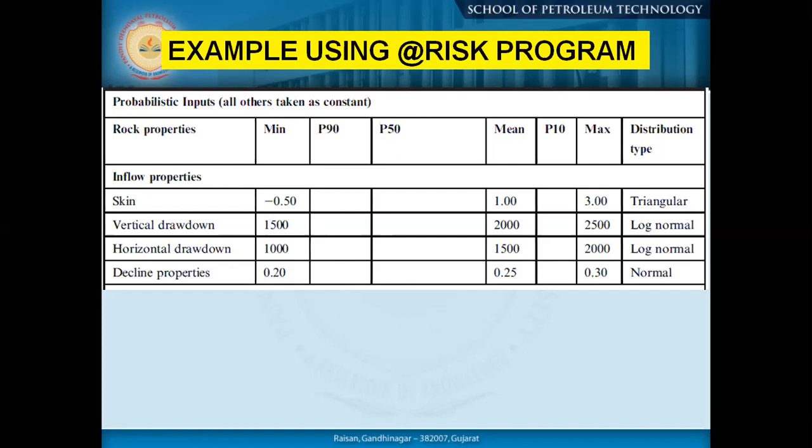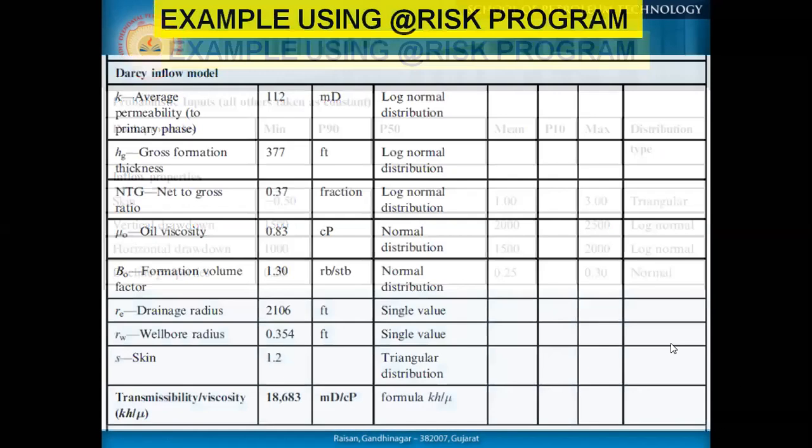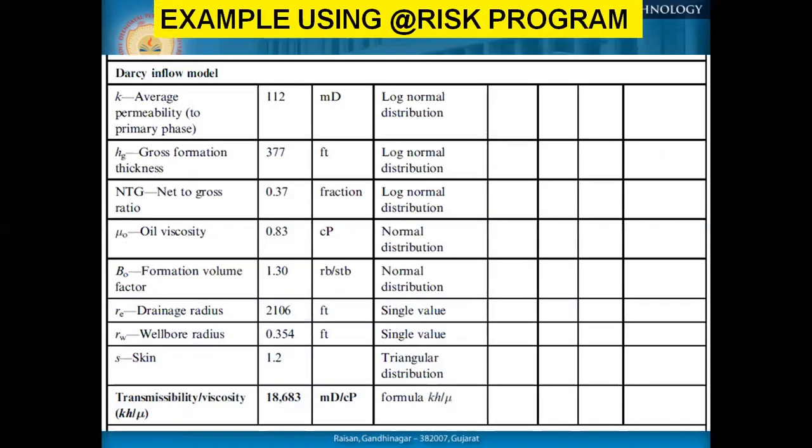Okay. So now the input parameters. Whenever we are going for input parameters, you can understand here: average permeability. So what our role is, is to put this parameter. How to put this parameter? We have had a lot of discussion in the last semester as well as this semester. We have the data at different scales.